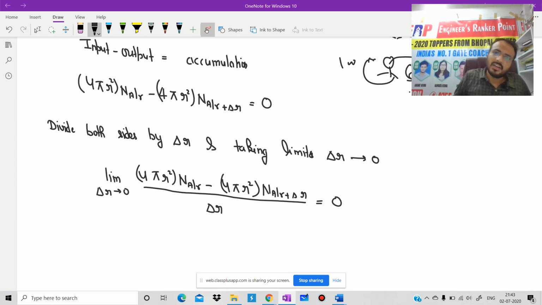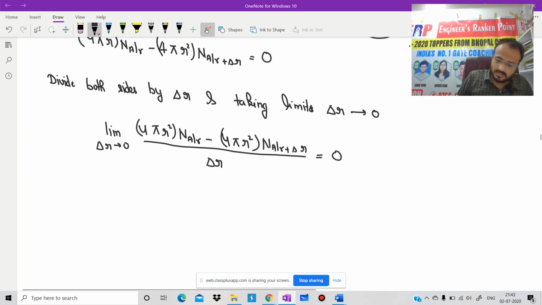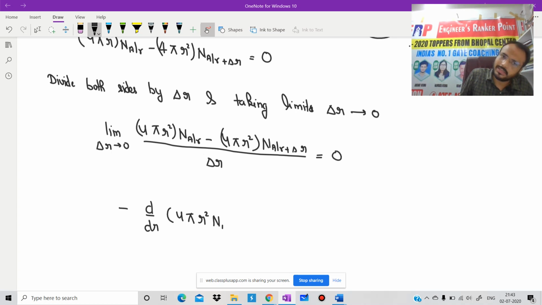That's why we need to take the negative sign. Then what we will take from this equation? Simple. This equation will convert to minus of d by dr of 4 pi r square into N_A, that should be equal to 0.